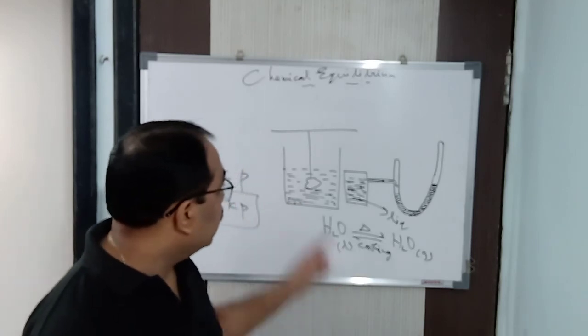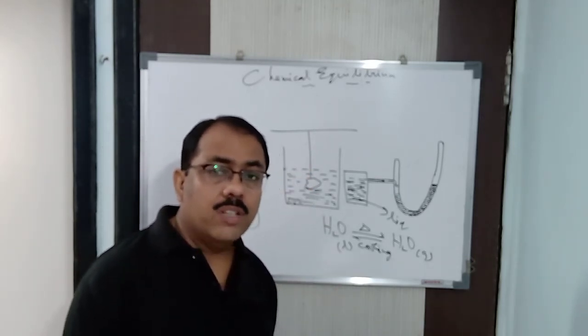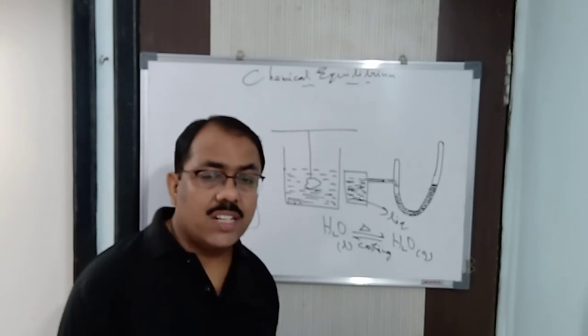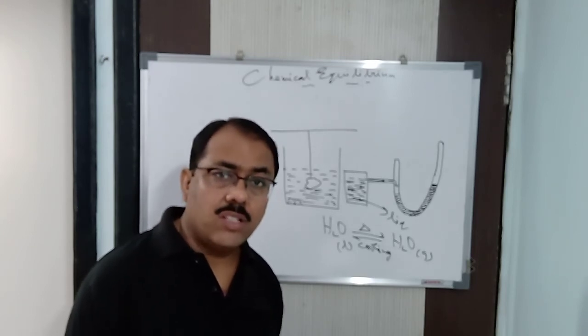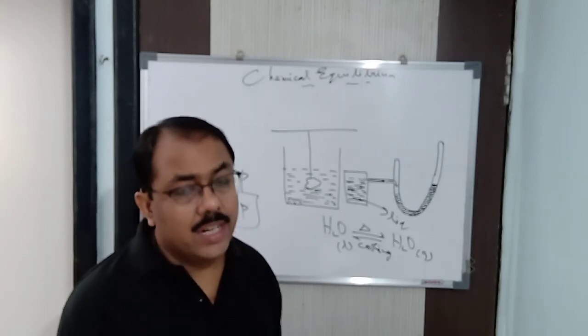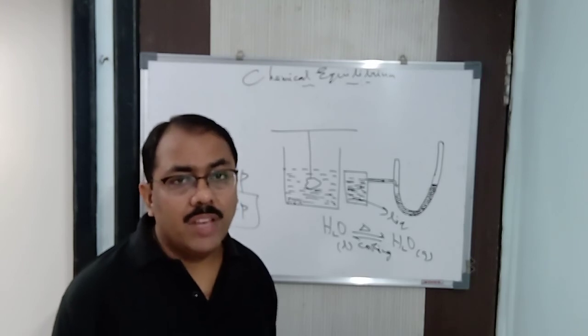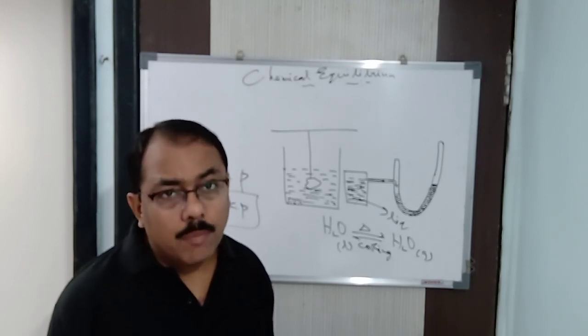This particular reaction proves that equilibrium is always dynamic in nature, never static. Of course, the reaction is very, very slow. Listen carefully. The equilibrium reaction is very slow. It seems to us that the reaction has stopped, but it has not stopped. It is very, very slow. It is dynamic. Got it?